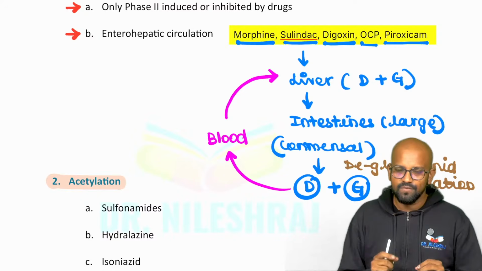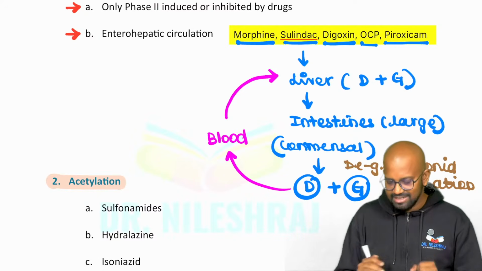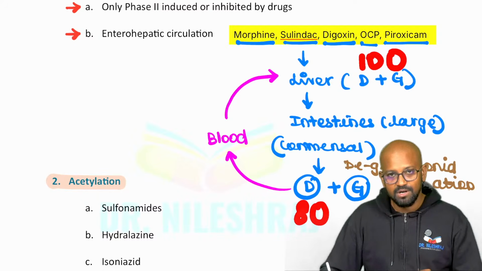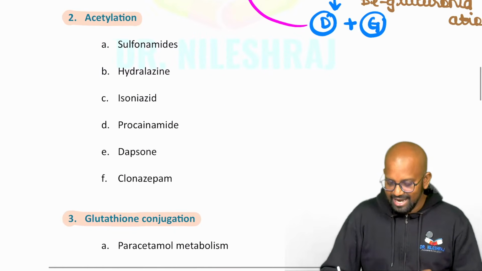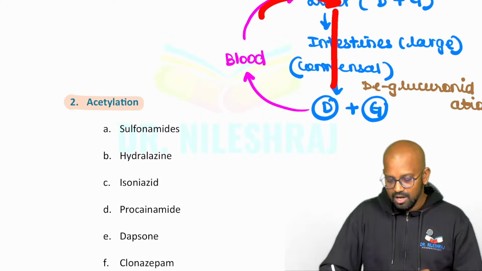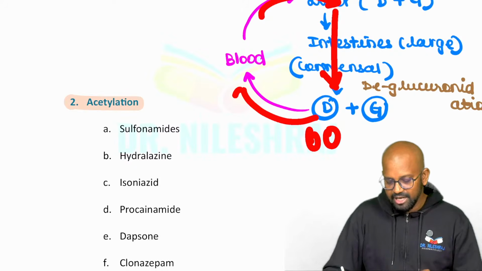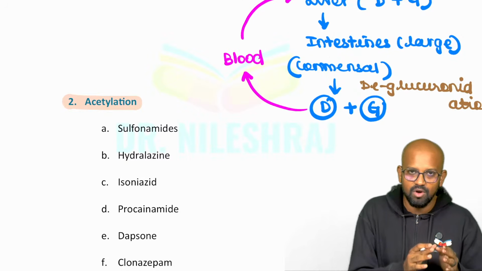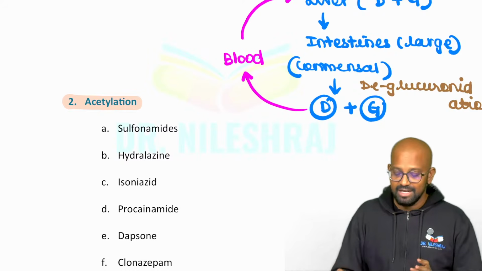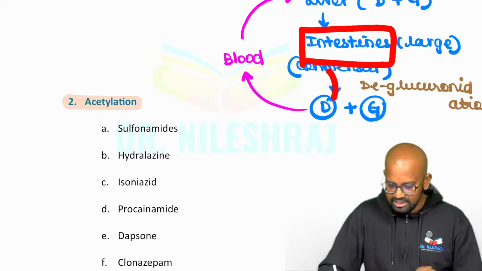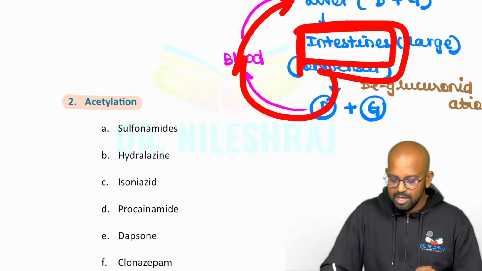So does it mean that the drug will never be excreted out? No. For example, here 100 molecules are coming up. Around 80 molecules of the drug will be deglucuronidated, 20 molecules will not be deglucuronidated. So this 80 molecules alone are going to be reabsorbed. Now out of this 80 which is coming into the liver, only 60 are going to be reabsorbed, 20 are going to be let out. I hope you understand. That is a ratio between which is going to be glucuronide and which is going to be deglucuronide. This concept is how the drug molecule is constantly shifting from the intestines back into the liver.